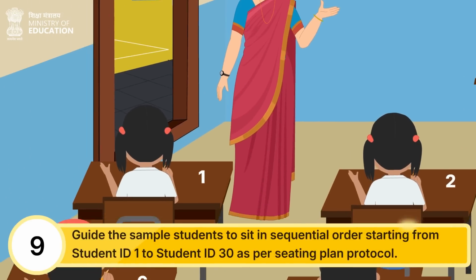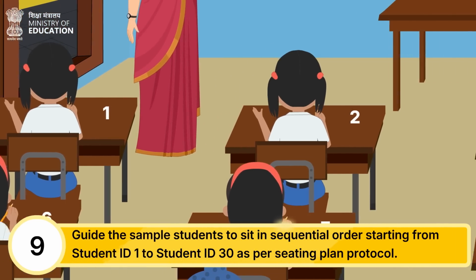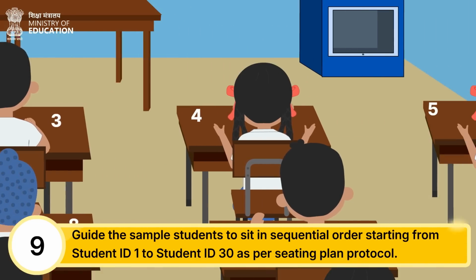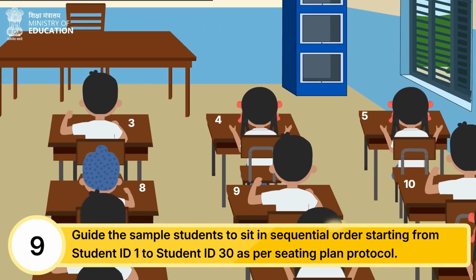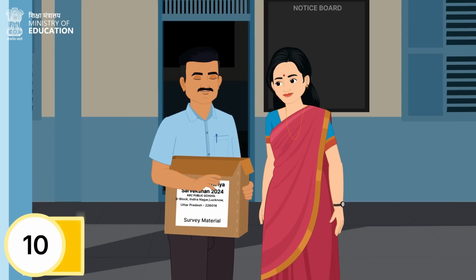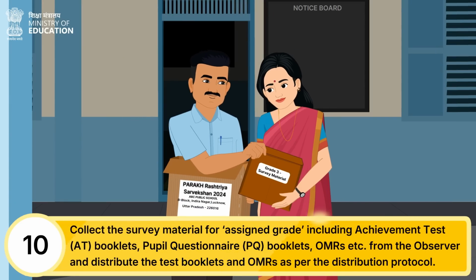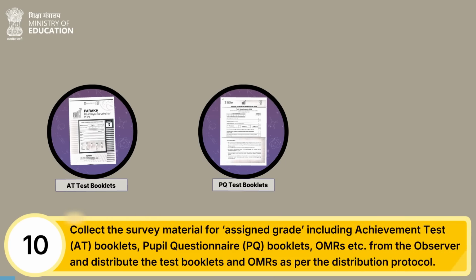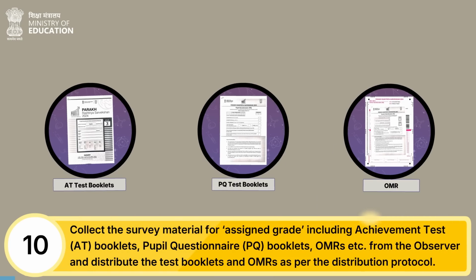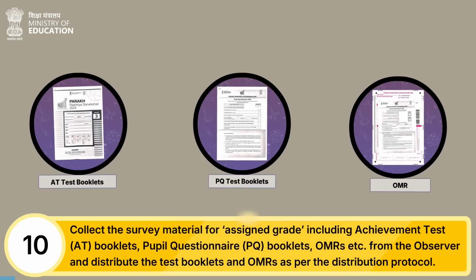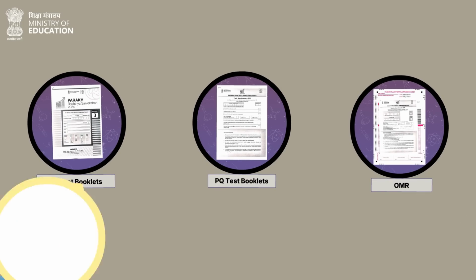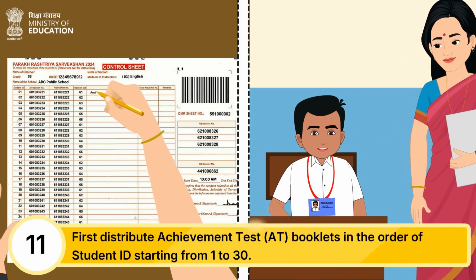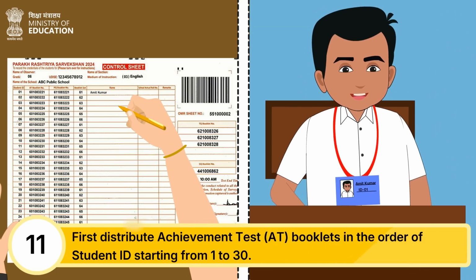Once the assigned classroom is found fit for conducting the survey, FI shall guide the sample students to sit in sequential order starting from student ID 1 to student ID 30 as per seating plan protocol. Then FI shall collect the survey material for assigned grade including achievement test (AT) booklets, pupil questionnaire (PQ) booklets, OMRs, etc. from the observer and distribute the test booklets and OMRs as per the distribution protocol. The FI shall first distribute AT booklets in the order of student ID starting from 1 to 30.